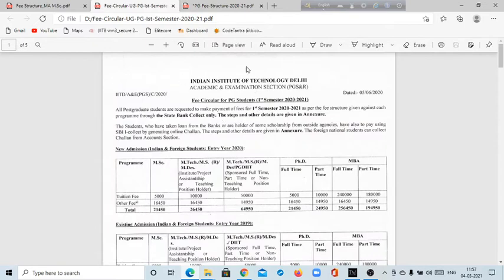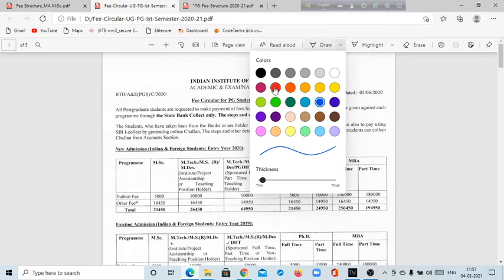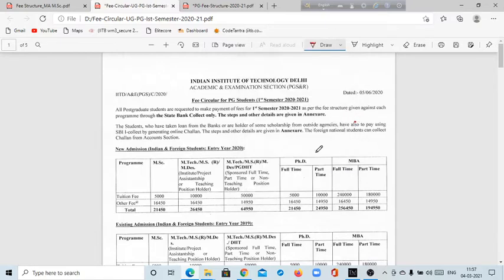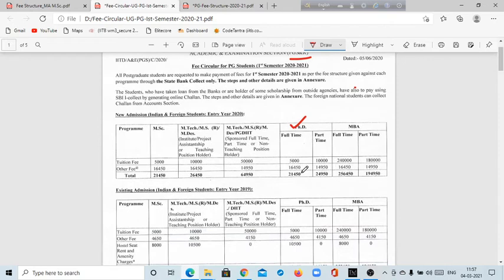Look, this is IIT Delhi, the IIT Delhi semester fee structure. This is for PG and research programs. If you want to do a PhD program, you have to pay 21,000, and it is very easy to pay, because at the end of the month you will get 31,000. So within 1 month, your 1 month salary will cover your fees.